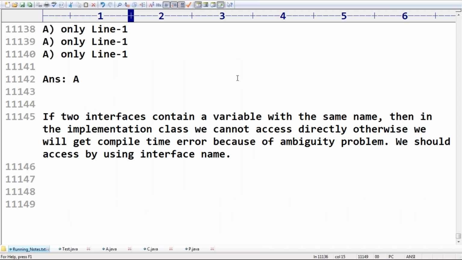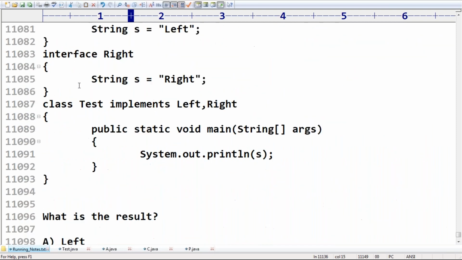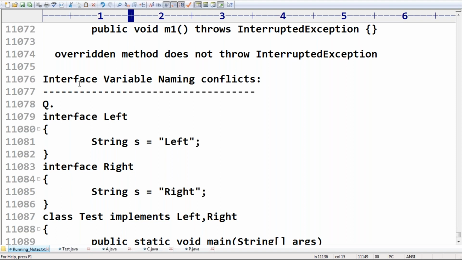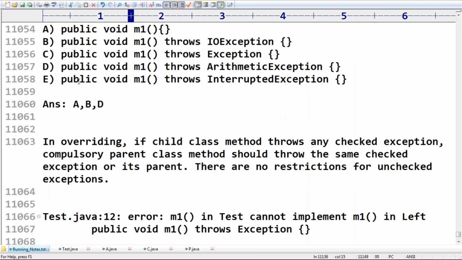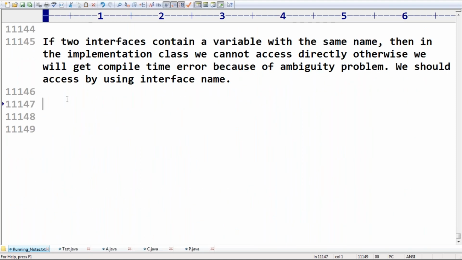From this area, you people are going to get n number of questions for the exam. That's why please give special concentration to abstract class, interface, these kinds of things. We beautifully covered each and every point related to the interfaces concept. Okay, can I go for the next subtopic?